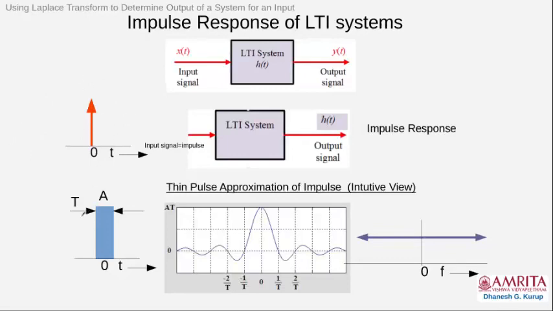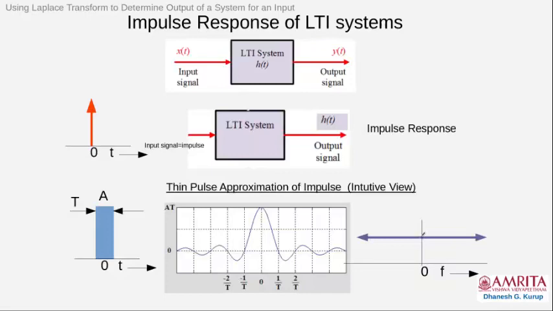Now what happens when the thickness tends to 0? The Fourier transform of the rectangular pulse with finite width T has the first zero at minus 1 by T on the left and the first zero at 1 by T on the right. There are other zeros as well, at 2 by T, 3 by T and so on. This is a classic example of a sinc pulse, which is the Fourier transform of a rectangular pulse. Now what happens when T tends to 0? T becoming 0 means 1 by T goes to infinity. When the denominator tends to 0, 1 by T tends to infinity.